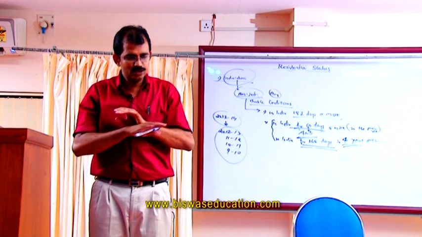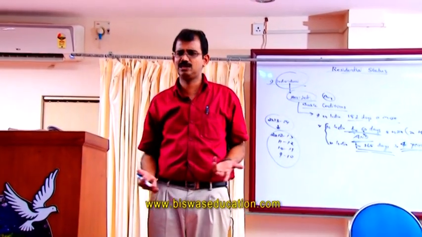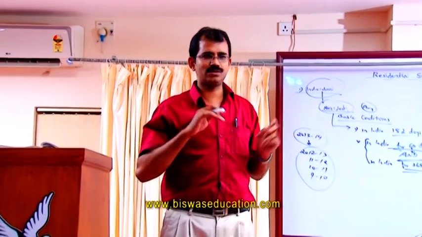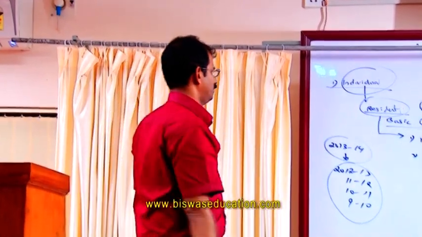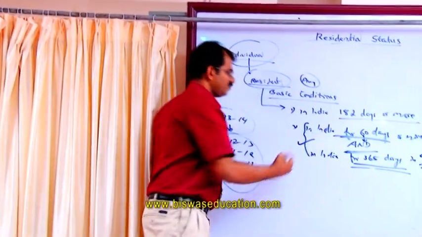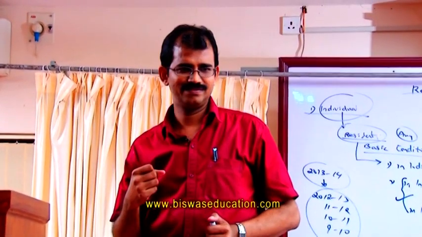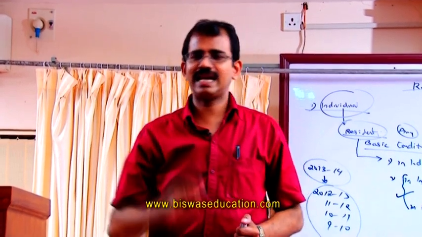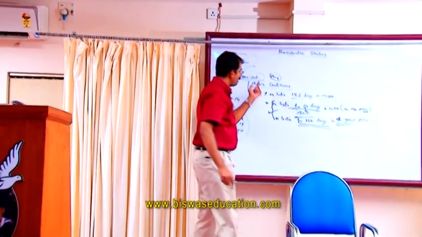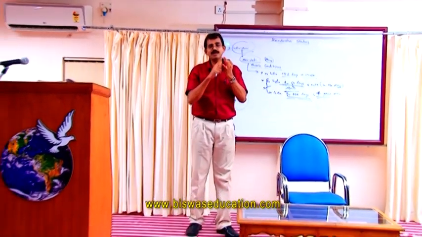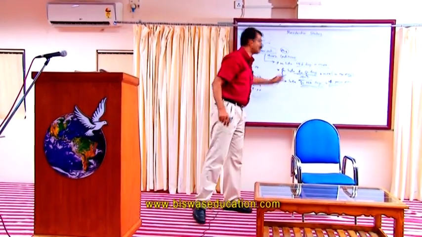If he is not satisfying both the conditions, that means he is not satisfying any condition, then he is a non-resident. Clear? But we have to note a particular point. This second condition is not applicable for certain persons. That means there is an exception to the basic conditions. Basic conditions means there are two basic conditions. And there is an exception for certain persons in the case of the second basic condition.